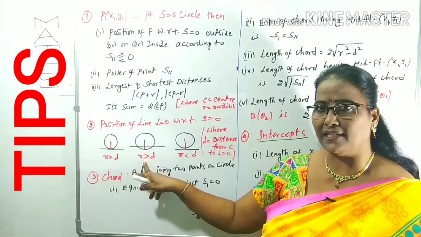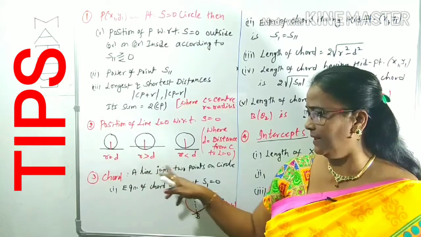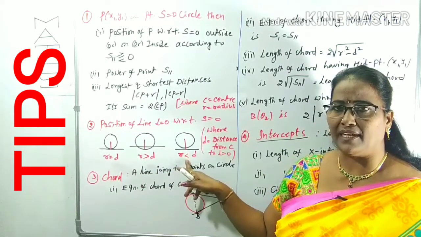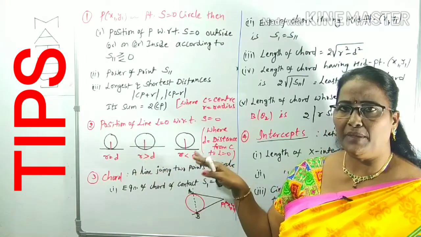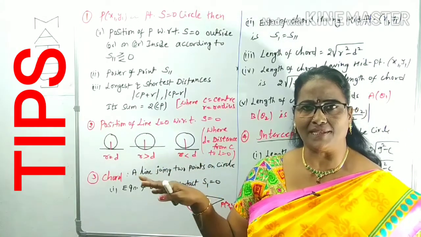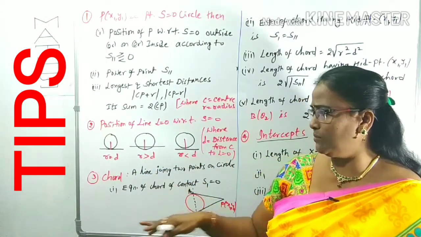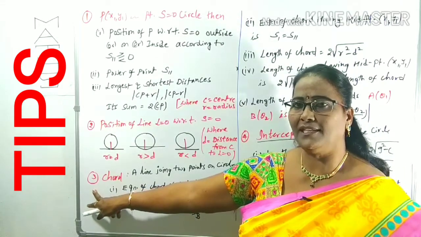Here R is greater than D when the line intersects the circle. Here R is less than D when the line does not intersect the circle. These three depend upon the position of the line relative to the circle. Is it clear? Now we can come to the third point, which is related to the chord.